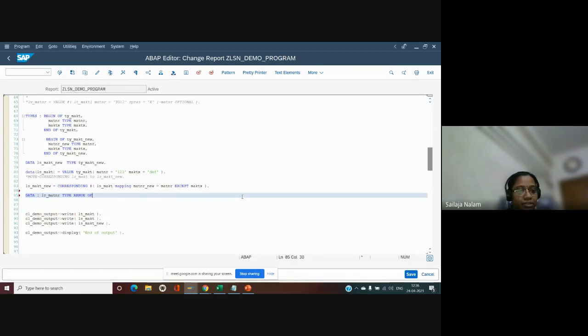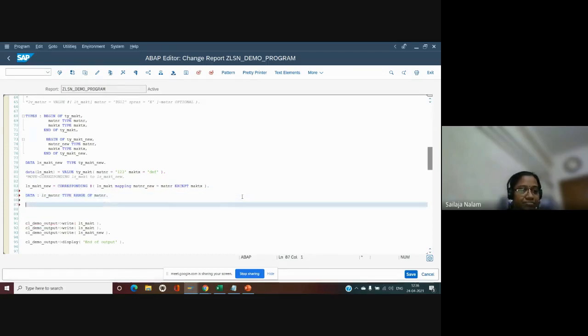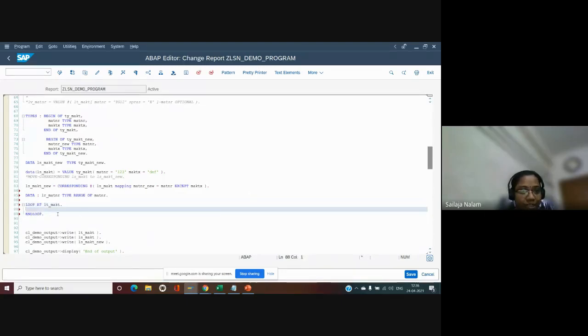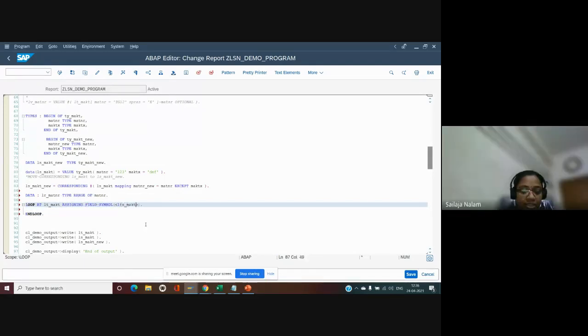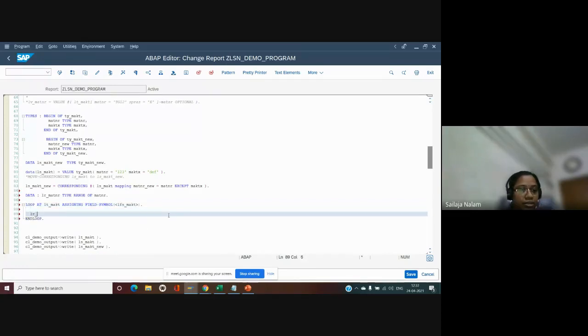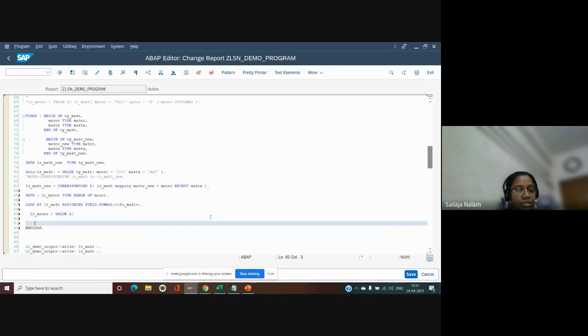Type range of material. Suppose I want to populate a range using the values of LT_MAKT, how are we going to do it? LR_MATNR is equal to VALUE #. This is an internal table, right?